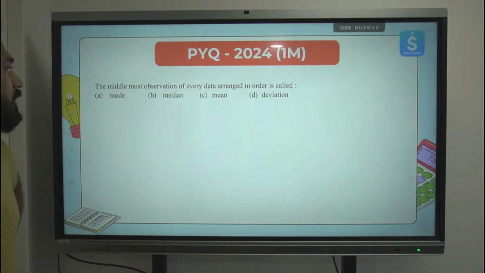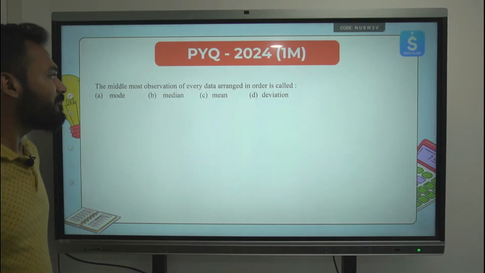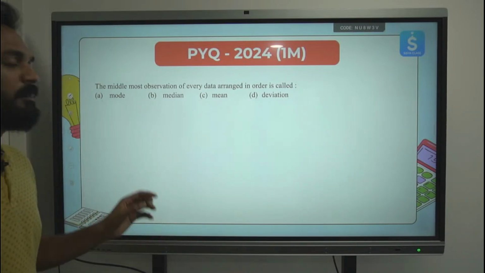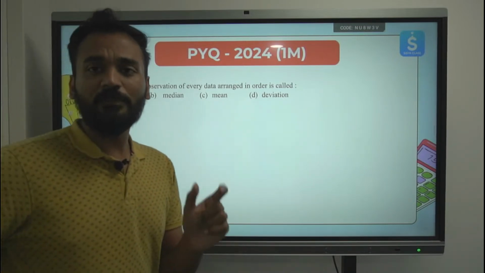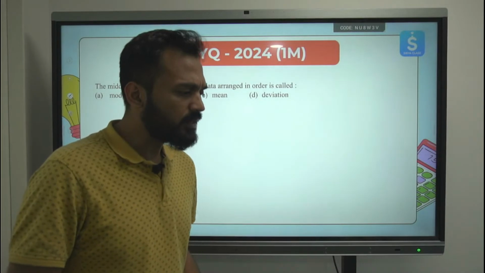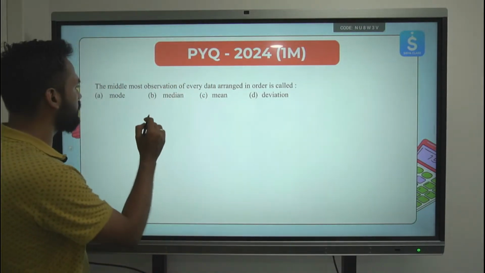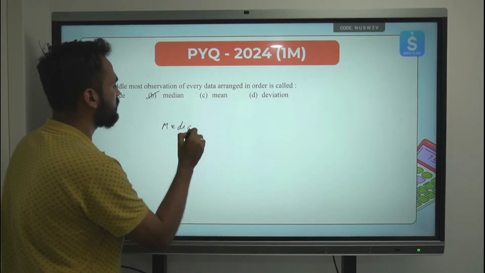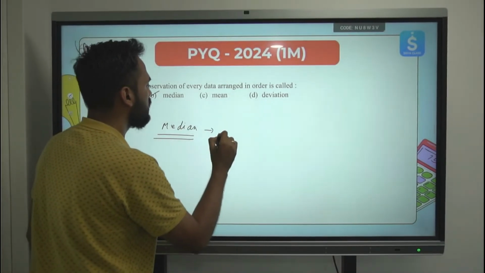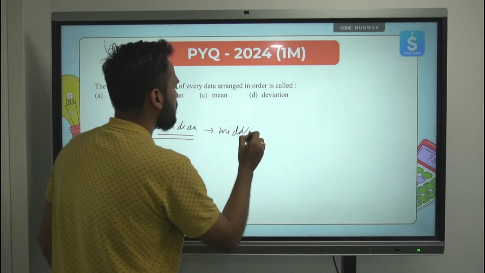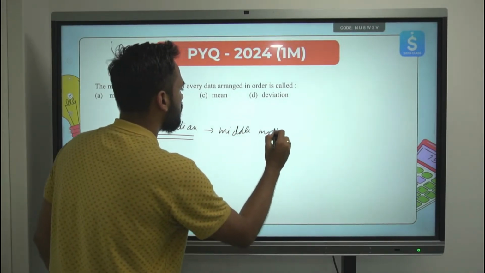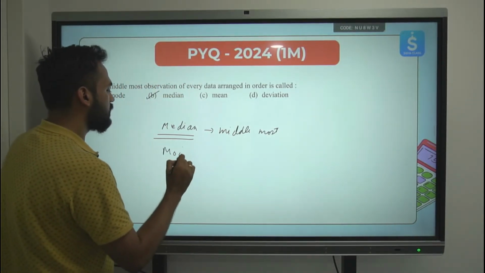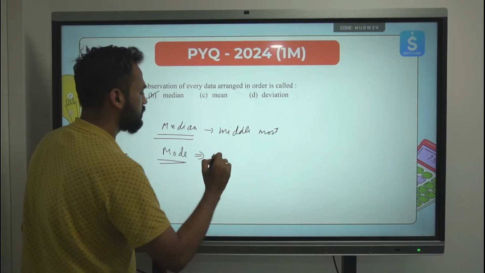Next question. The middlemost observation of every data arranged in order is the middlemost observation. What is the middlemost observation? Type in the chat box. Median. Option B is the correct answer for this. Median is the middlemost. Mode is the most repeated. Mean is the average.